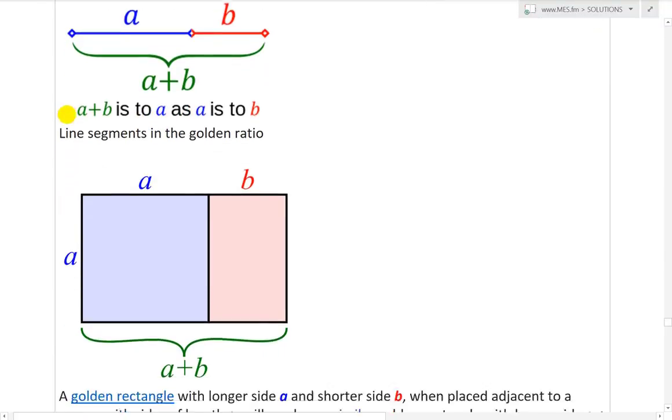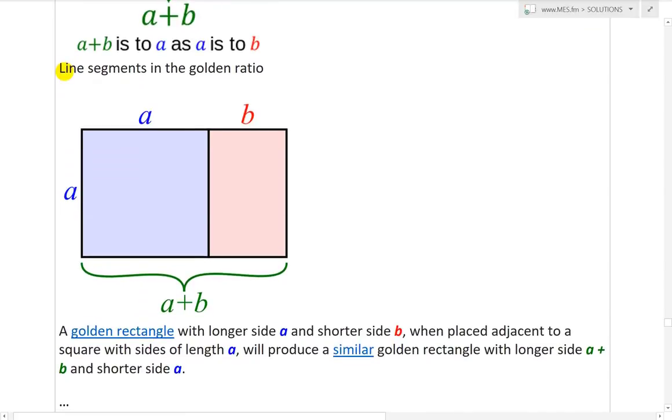So it's the same ratio. And here's the golden rectangle with longer side A and shorter side B. When placed adjacent to a square with side lengths A, it will produce a similar golden rectangle with longer side A plus B and shorter side A. So yes, we have a golden rectangle over here, A plus B over A. That's the golden rectangle, as well as A over B. So A over B, golden rectangle, and then the overall one is going to be a golden rectangle. Put both of them together.